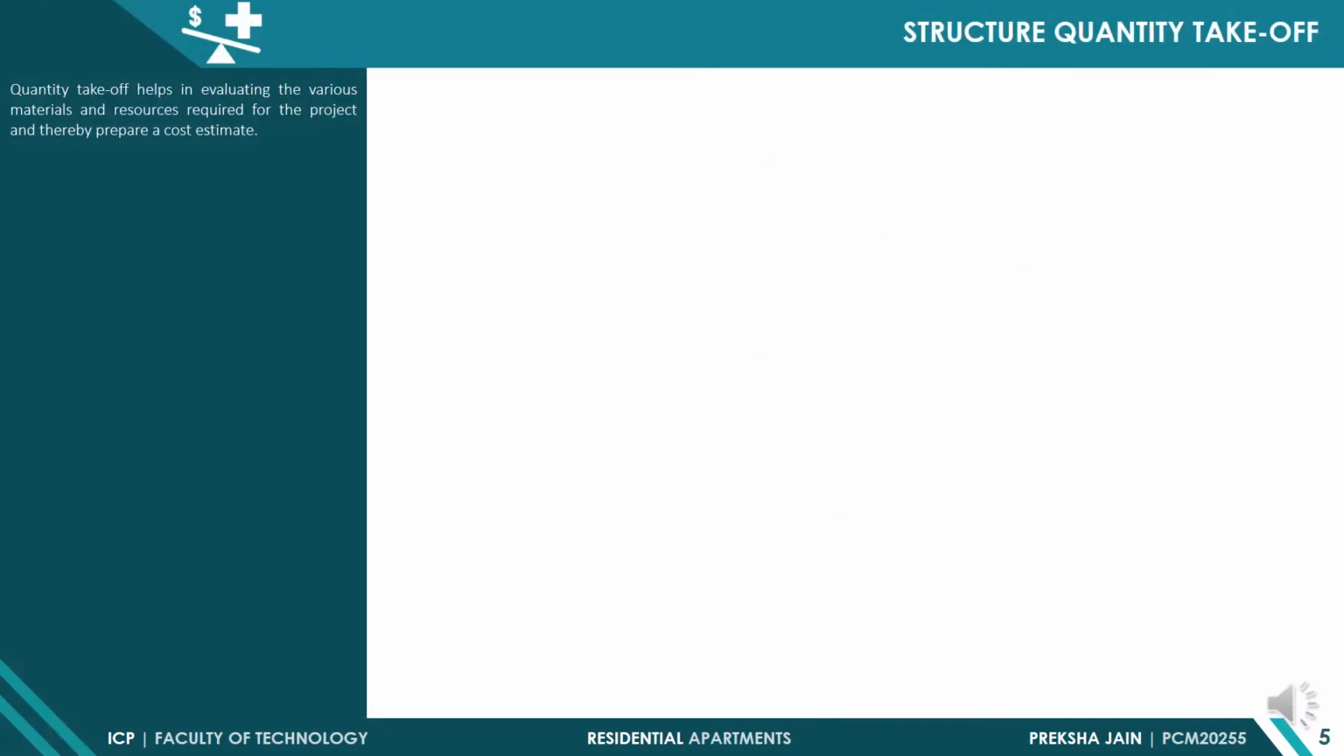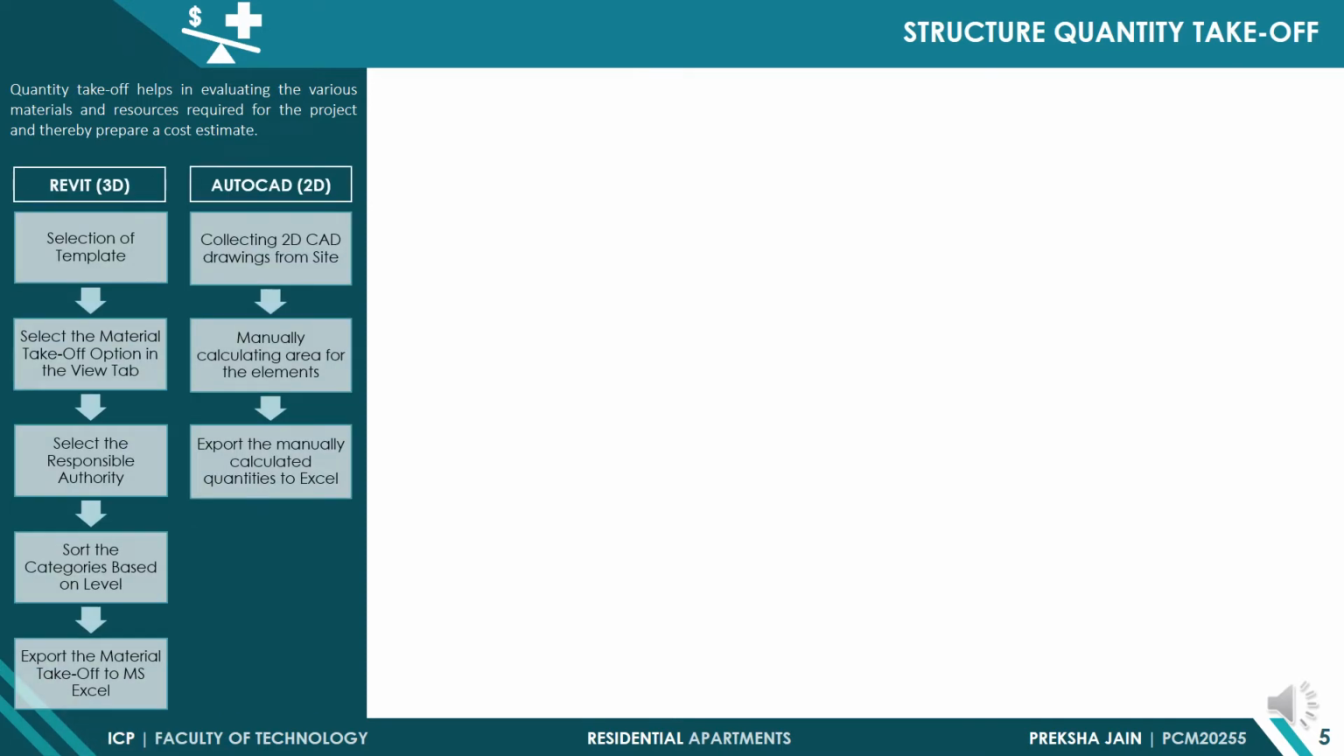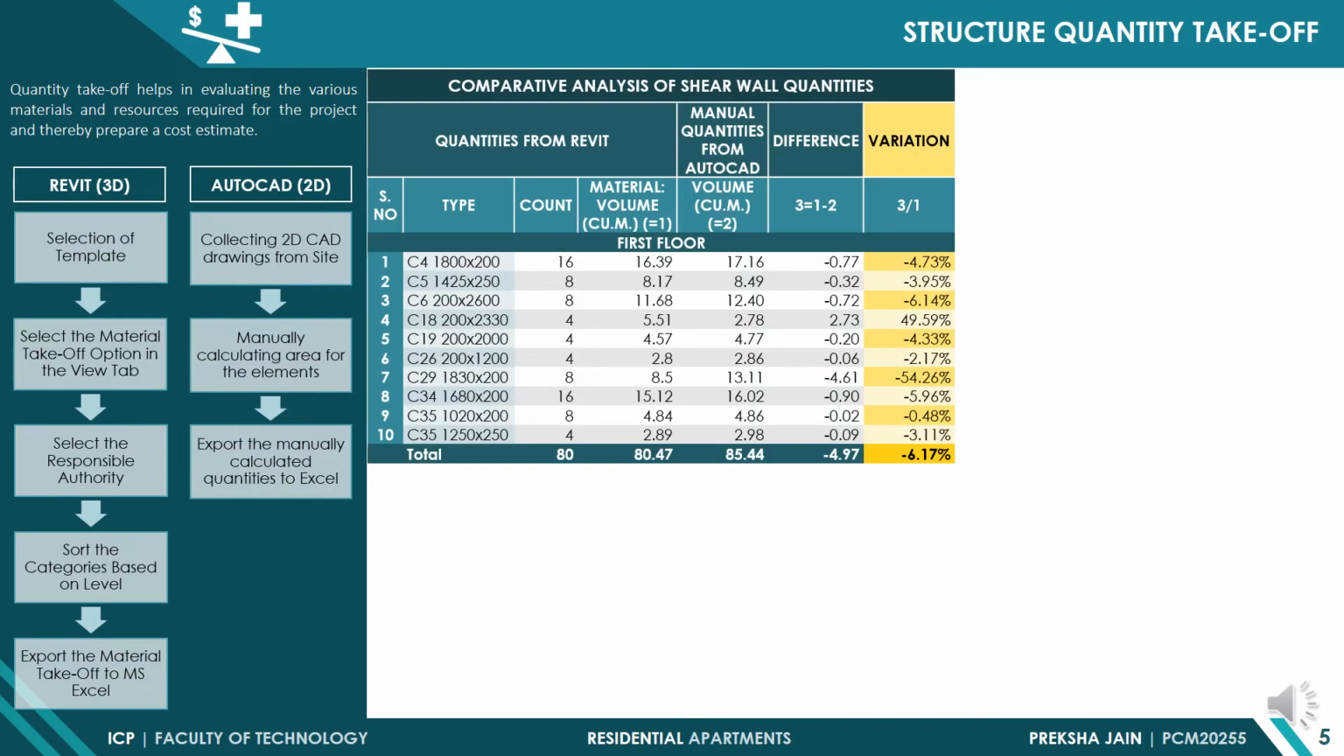The next exercise undertaken was quantity takeoff of the structural model. Quantity takeoff helps in evaluating the various materials and resources required for the project and thereby prepare a cost estimate. Comparison was done by calculating quantities from both Revit and AutoCAD. The procedure to calculate quantities from both the softwares is shown in a form of flowchart. A sample of comparative analysis of shear wall quantities is tabulated here.